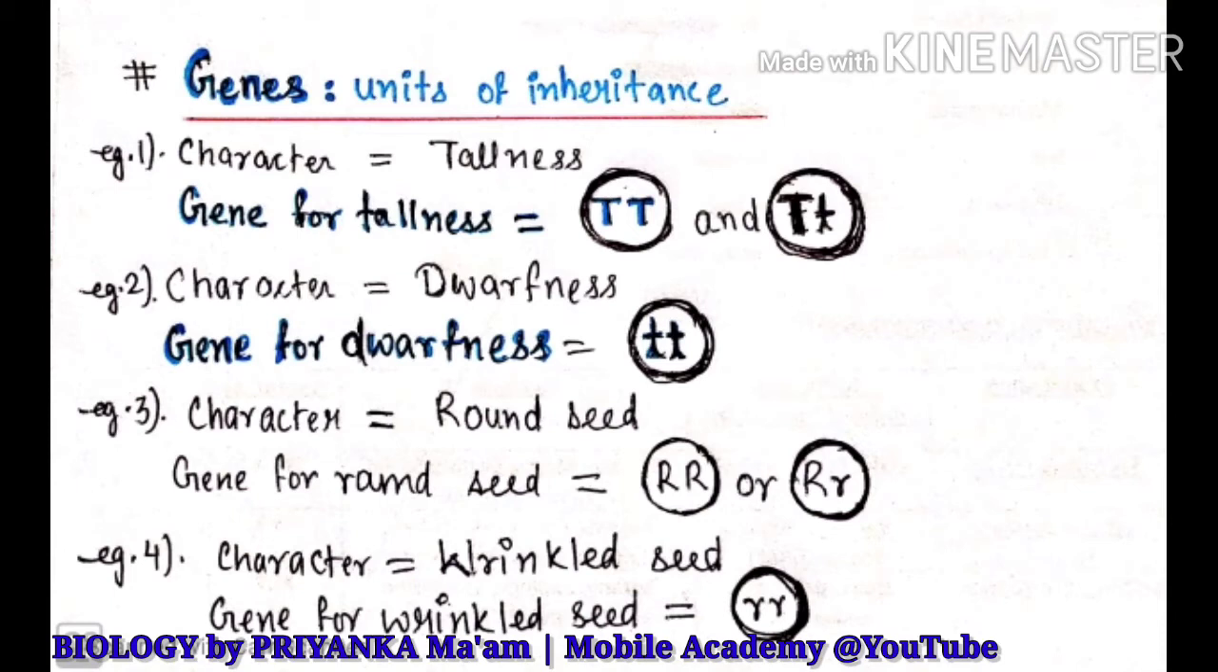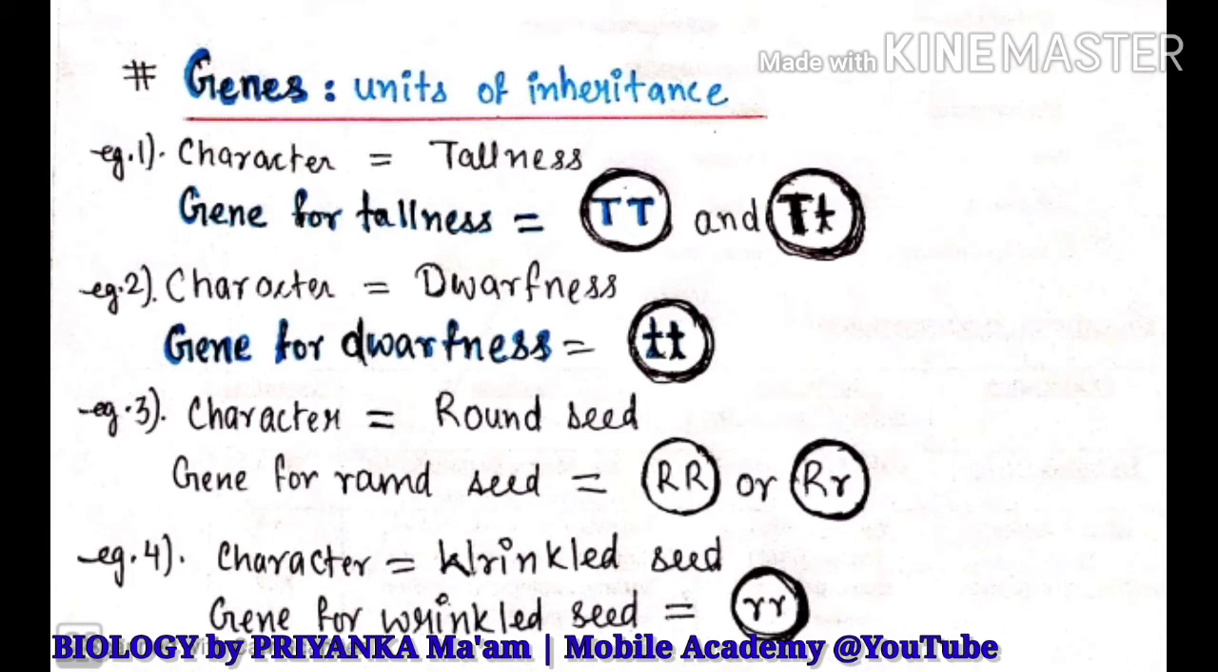So that particular thing which carries information from a parent to the offspring about one character is called genes. So let me give you some examples to explain genes more clearly. In the first example, let us take the example of the character of tallness.